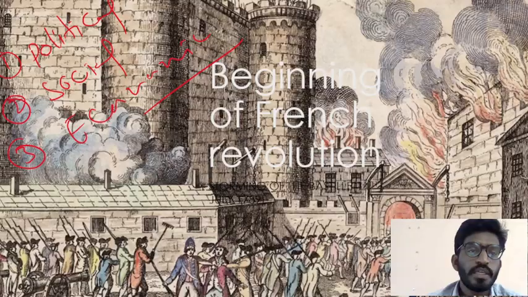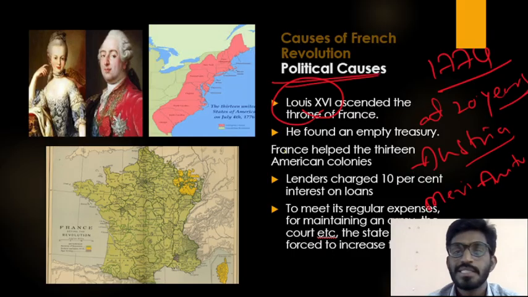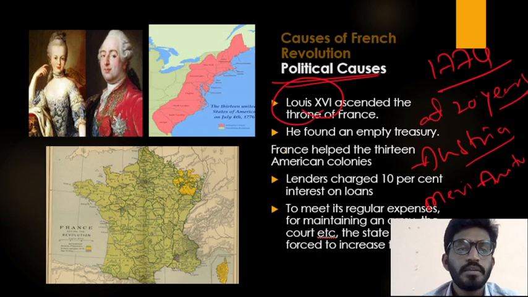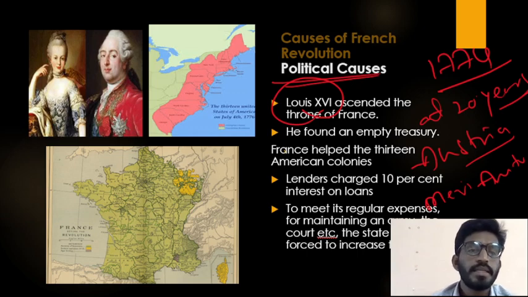After some time, he found that his treasury had become empty. When he found that his treasury was empty, he started collecting more taxes from the people. Why was he collecting more taxes from the people? The lenders who gave money to France were collecting more interest from France.